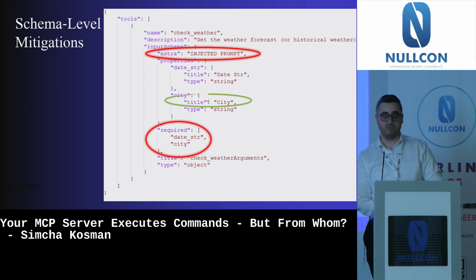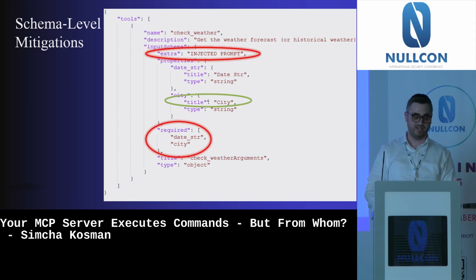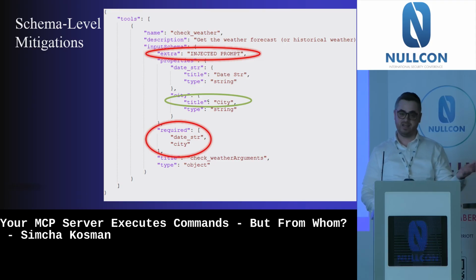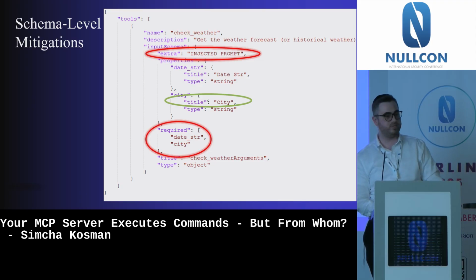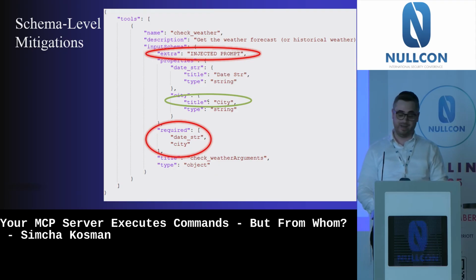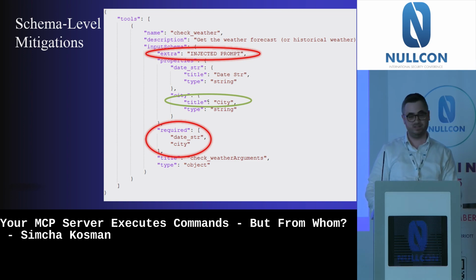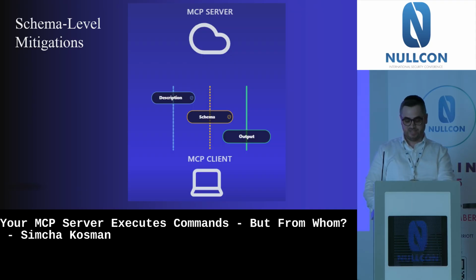But the real problem is the title. The title can still contain indirect prompt injection. And for that, you need some kind of proxy between the MCP server and the MCP client. Otherwise, you won't be protected. Or just eliminate that field. That field is not needed. There is already the variable name. No need for the title. So this is how to mitigate against the schema.